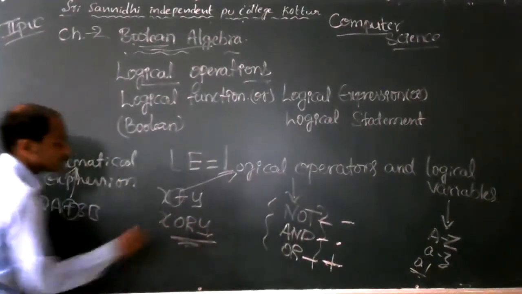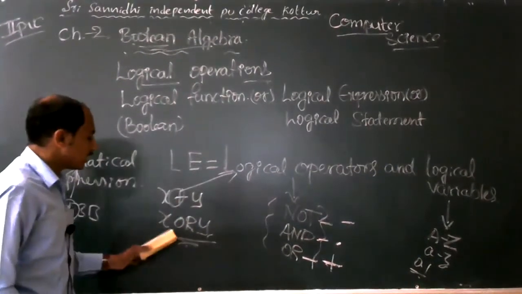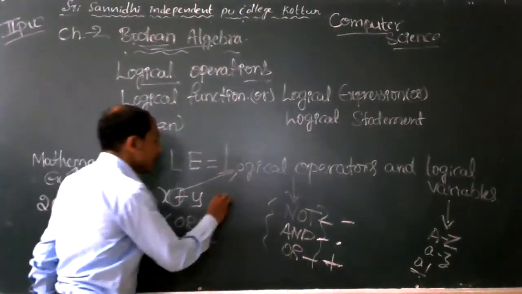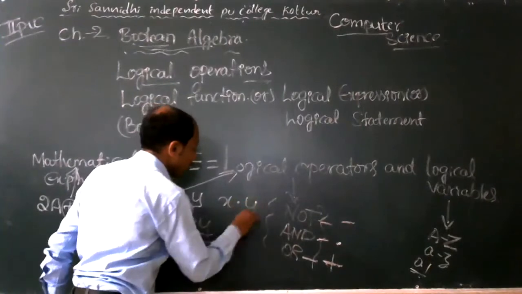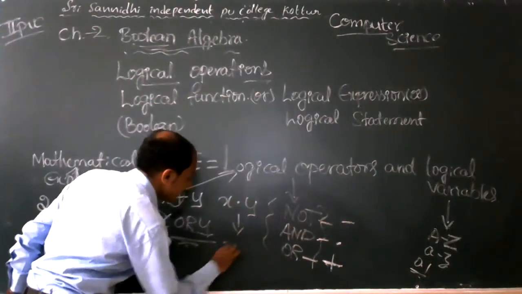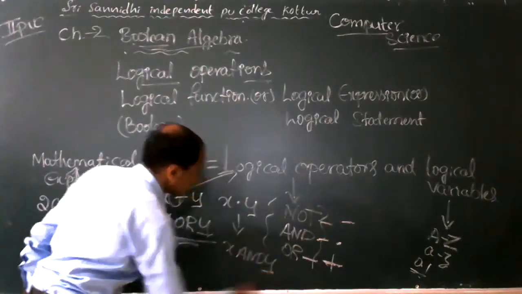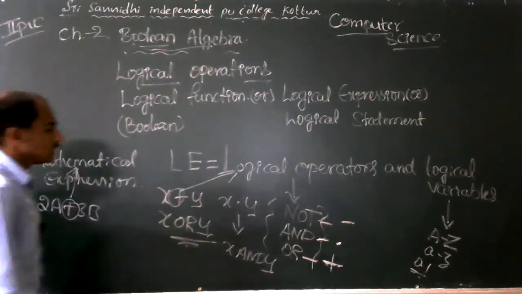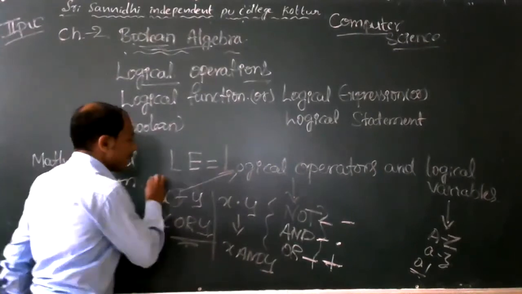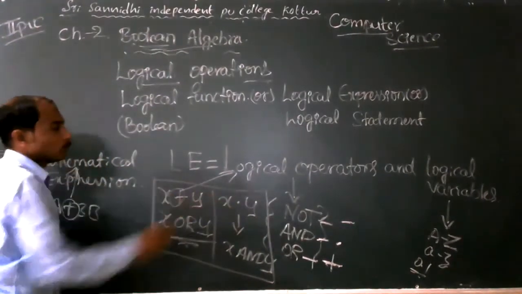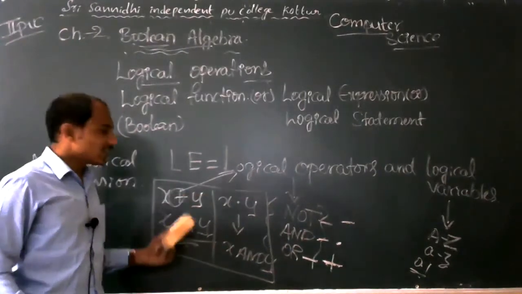In the same way, x dot y is read as x and y. These two are simple Boolean or logical expressions.